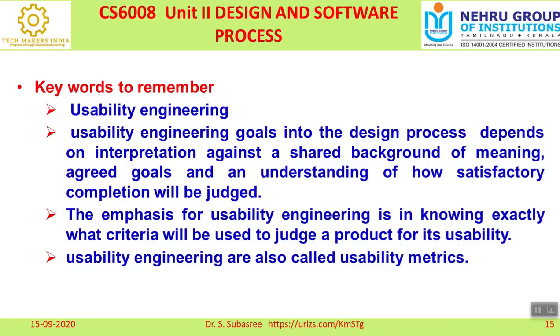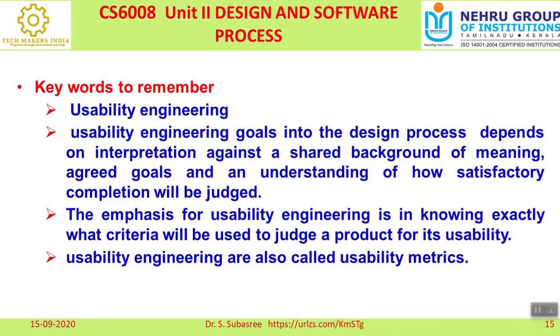Whether they have given a requirement, and based on the requirement the developer developed the product, and all the goals and constraints are satisfied, and whether it is understandable and properly working or not. These are called usability engineering. The main emphasis of usability engineering is to specify what criteria will be used to judge a product for its usability, right? So what criteria can you write to say a product is usable?